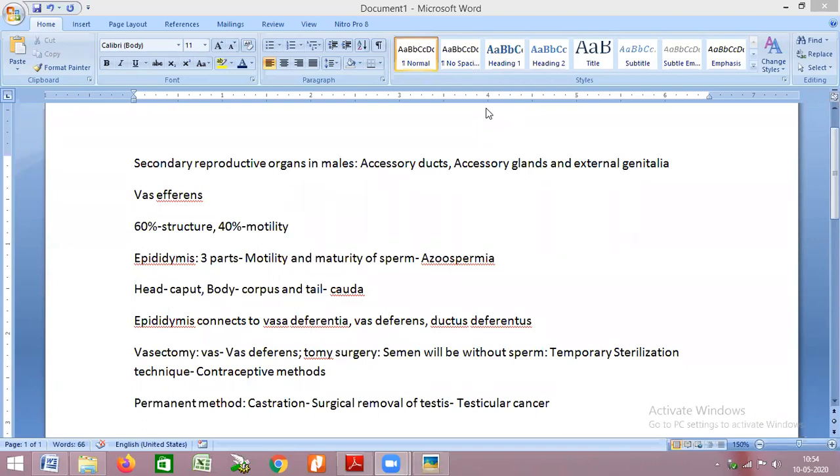What is the reason for testicular cancer? The reason for testicular cancer is basically either radiation, such as UV radiation, or infections by various viruses. Such viruses which cause cancer, we call oncoviruses.